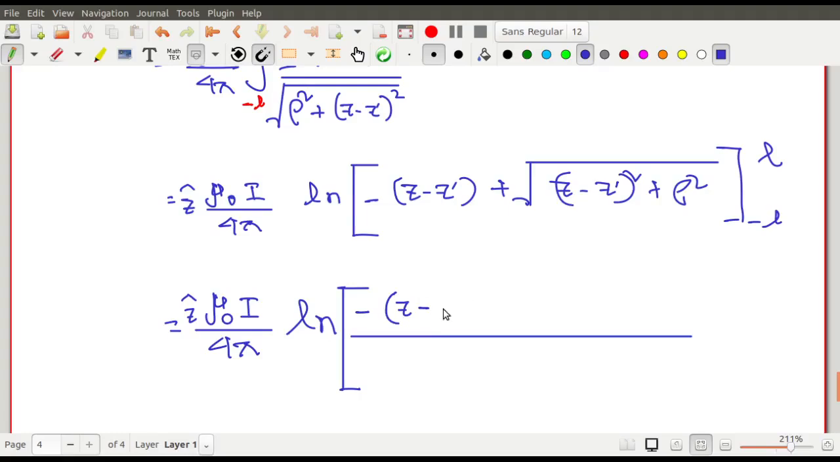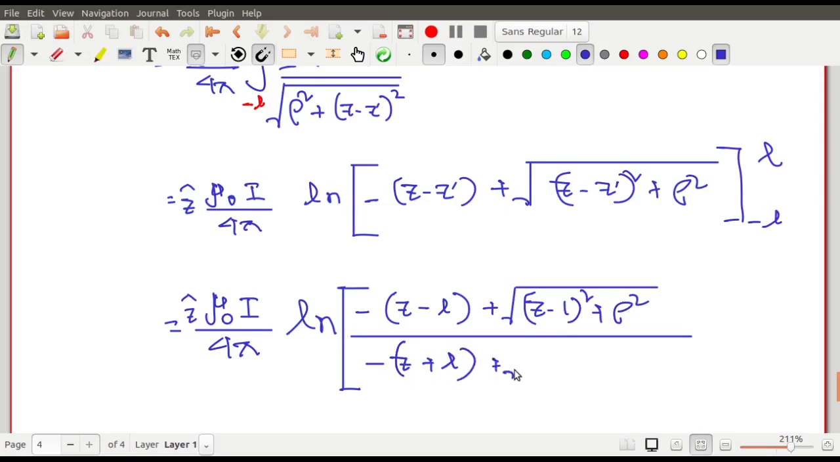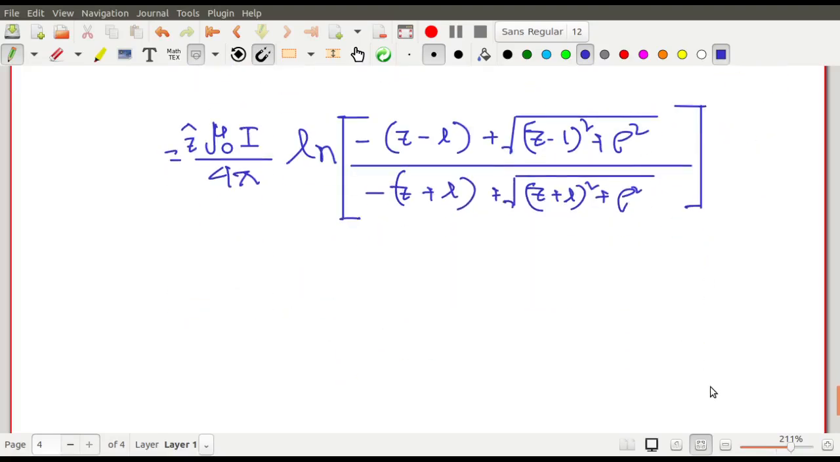So here z minus L plus root over of (z minus L) whole square plus rho square, over z plus L plus root over (z plus L) whole square plus rho square. Fine. So we are happy with this.